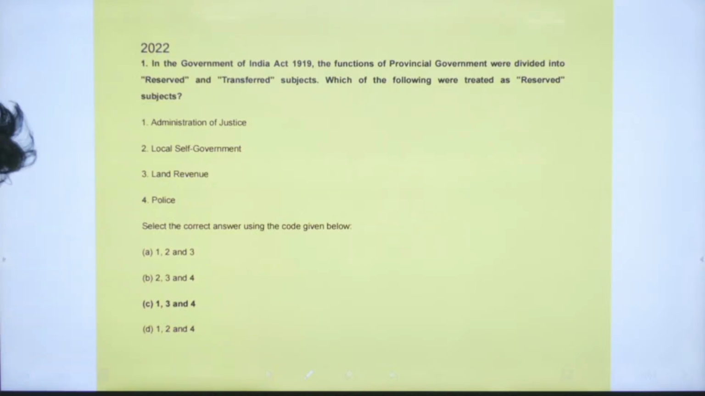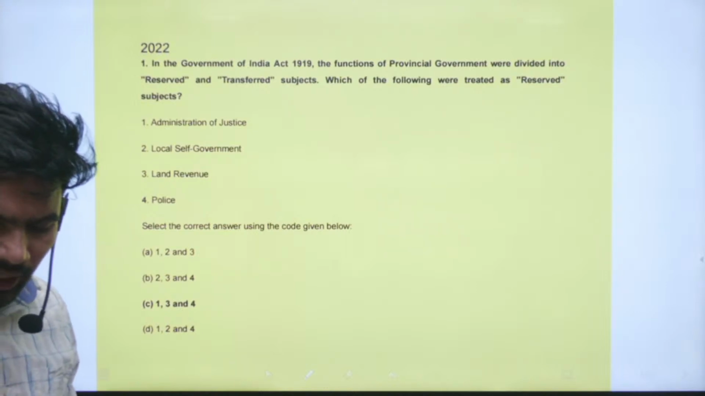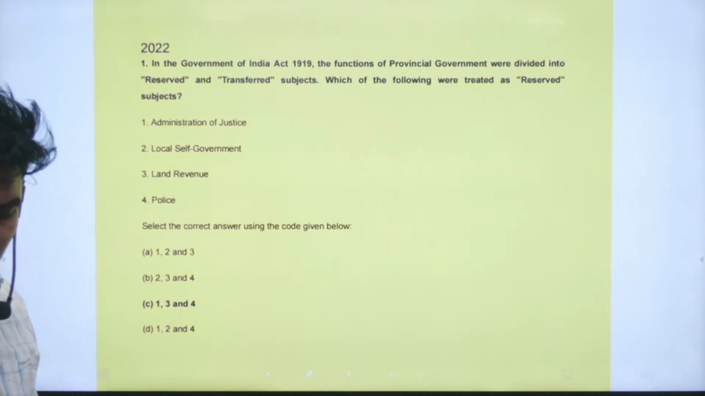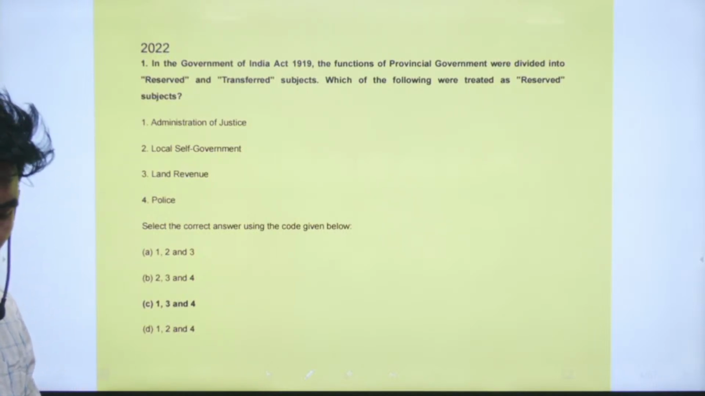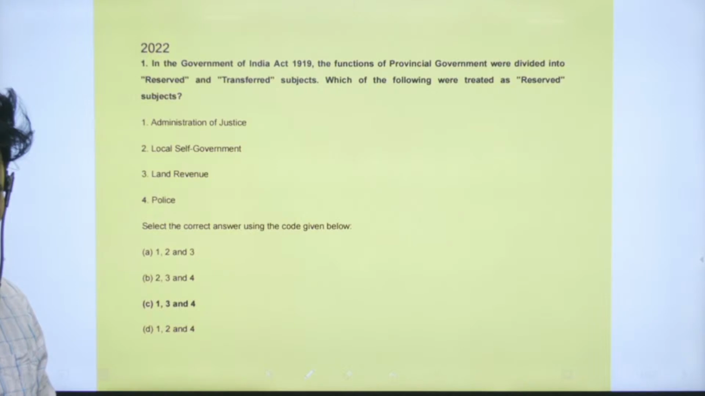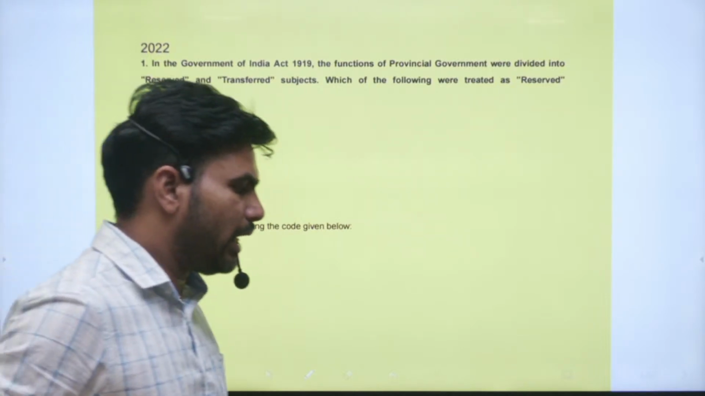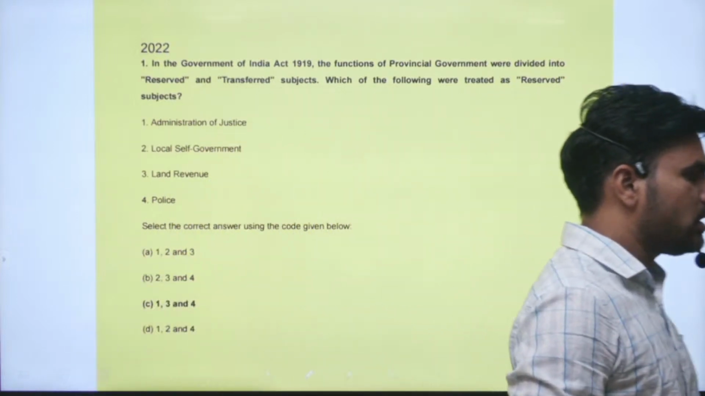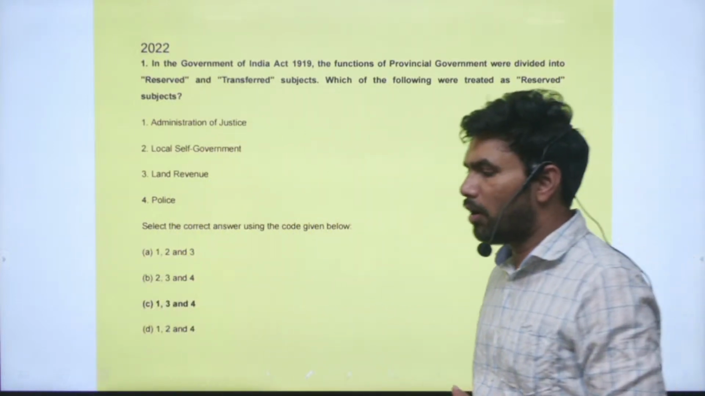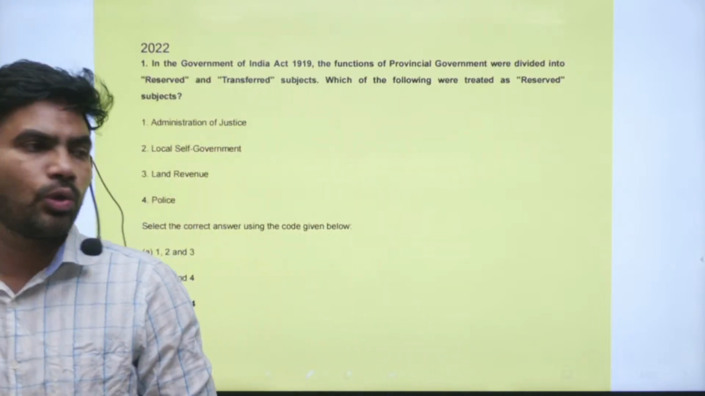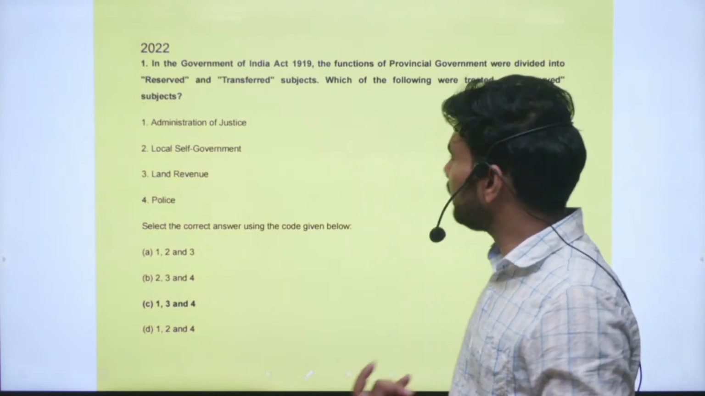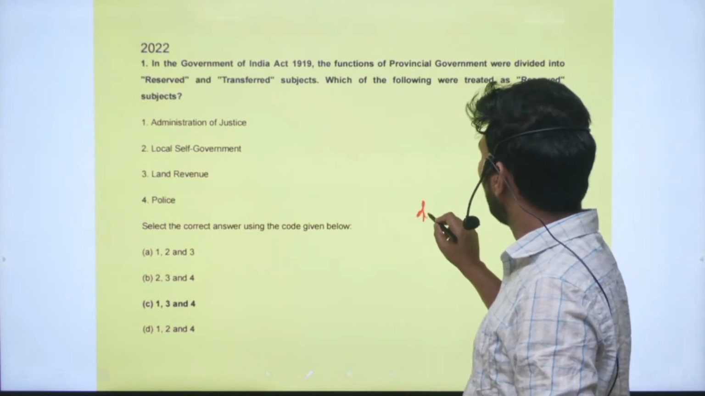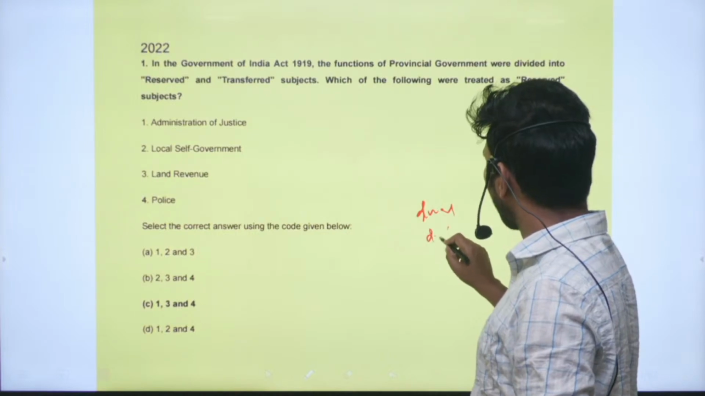So the question is: in the Government of India Act of 1919, the functions of the provincial government were divided into reserved and transferred subjects. Which of the following were treated as reserved subjects? In the 1919 Act, as they had promised during the First World War, a form of self-government would be introduced. So at the provincial level, they introduced a particular kind of government. We can say that it has dual government, or diarchy.